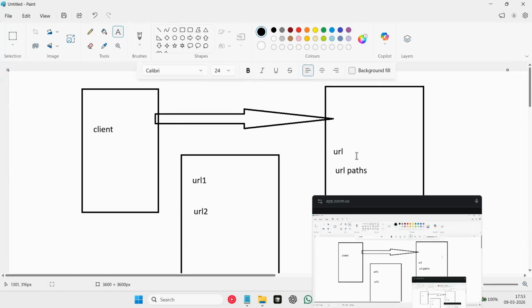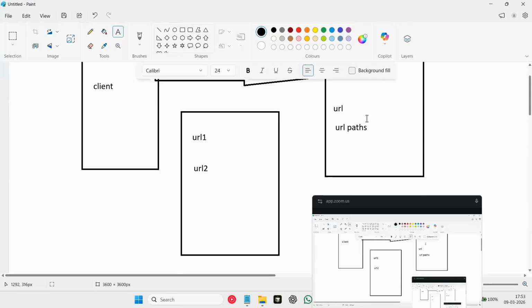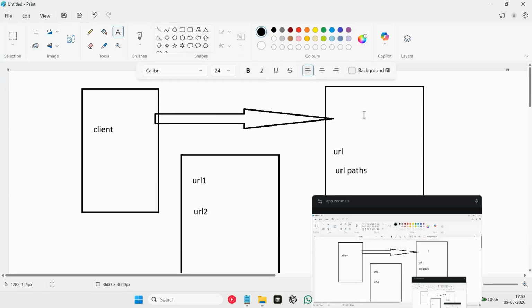Similarly, for whatever actions or tasks that you are trying to do, which can be creating a task or updating an existing task, we discussed CRUD operations, right? So for all those different kinds of operations, we will be creating different kinds of paths that we will be exposing in our backend, and which can be accessed using those paths.